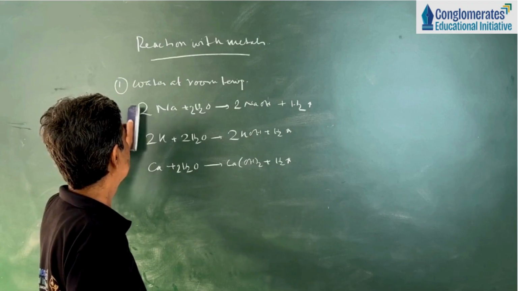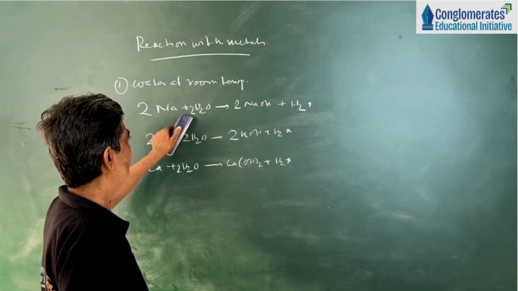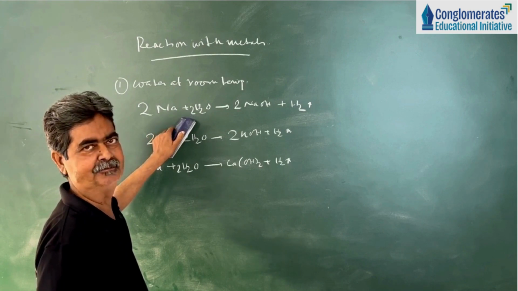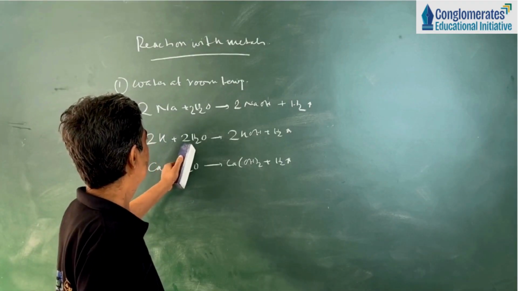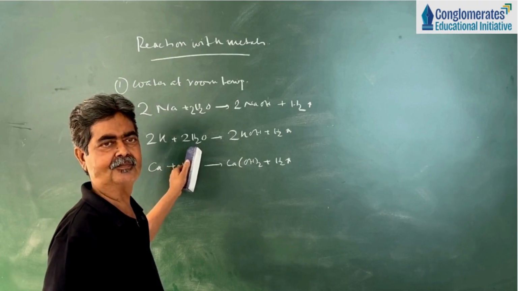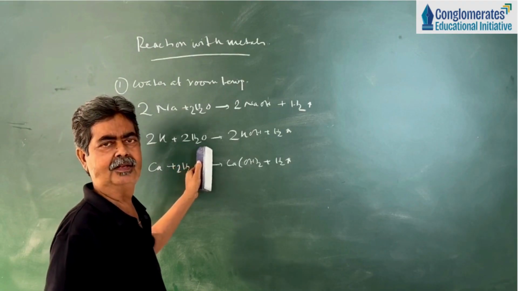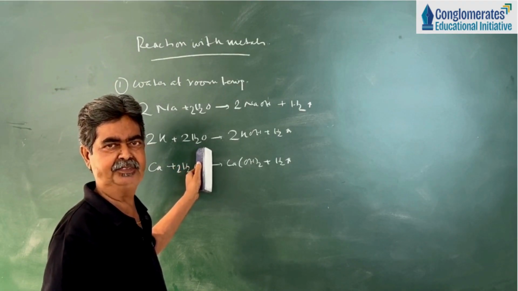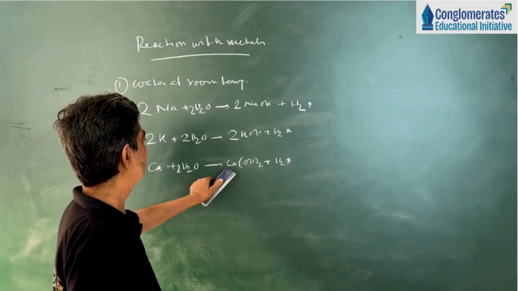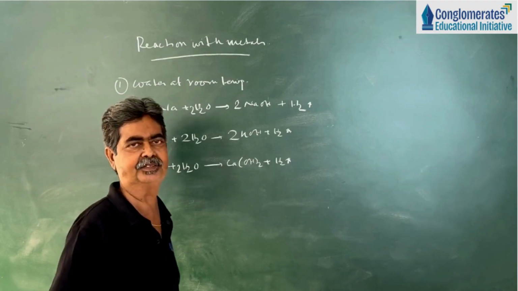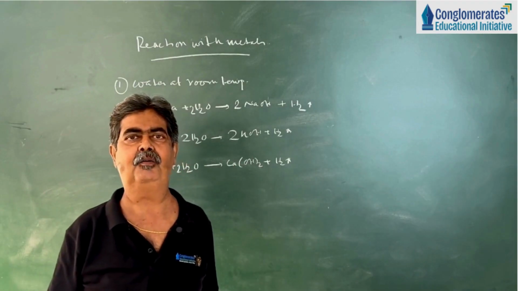The interesting point is that when sodium is dropped in water, sodium catches fire, producing a golden yellow flame. Similarly, when potassium is dropped in water, it produces a violet flame. That means it catches fire immediately and a violet flame is observed. Similarly, calcium reacts to form the alkali calcium hydroxide and hydrogen. Now, this is the reaction between alkali metals and water at room temperature.